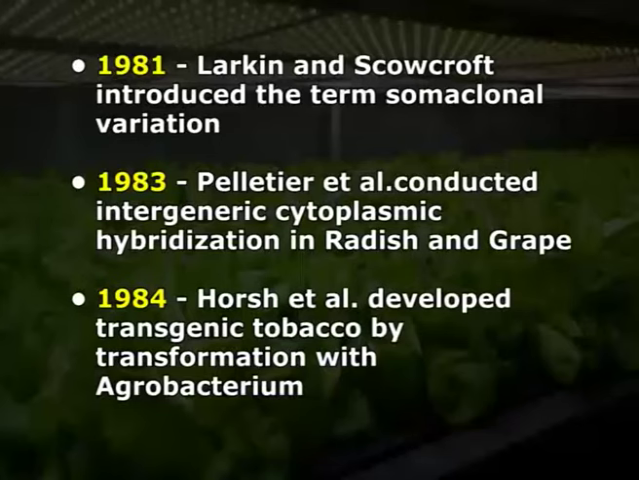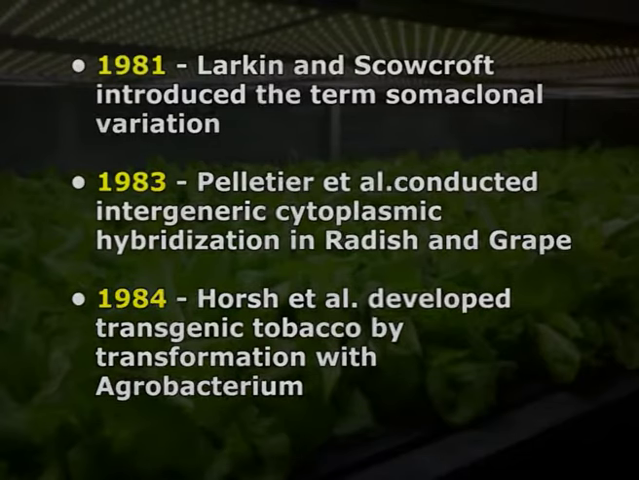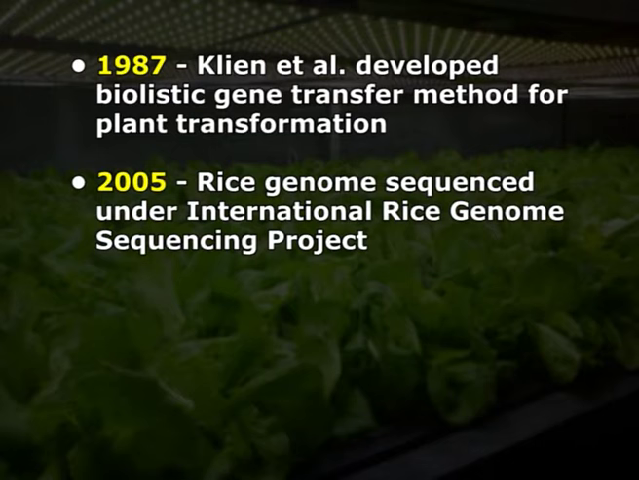In 1983, Pelletier et al. conducted cytoplasmic hybridization in radish and grape. In 1984, Horsch et al. developed transgenic tobacco by transformation with Agrobacterium. In 1987, Klein et al. developed the biolistic gene transfer method for plant transformation. In 2005, the rice genome was sequenced under the International Rice Genome Sequencing Project.